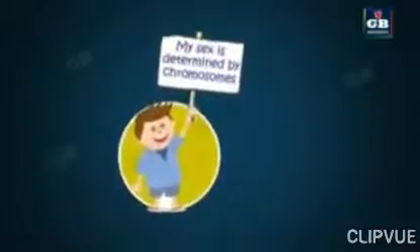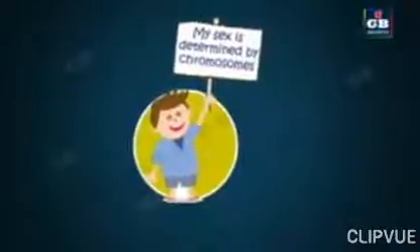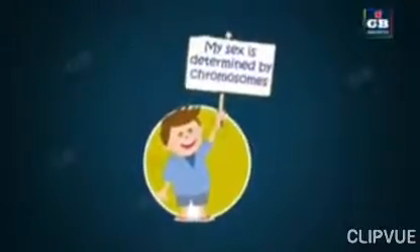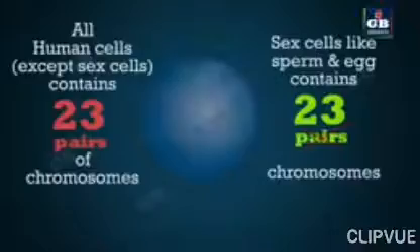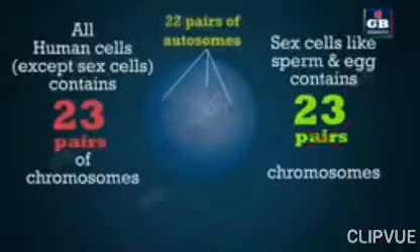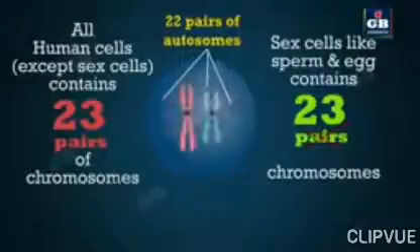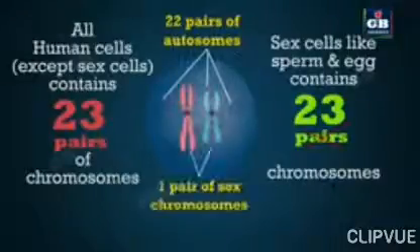But in human beings, the sex of the individual is largely genetically determined. It means the genes inherited from parents decide whether the newborn will be a boy or a girl. Each human cell contains 23 pairs of chromosomes. Out of these 23 pairs, 22 pairs are autosomes and 1 pair is sex chromosome.